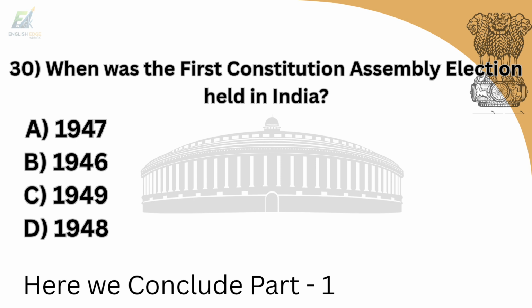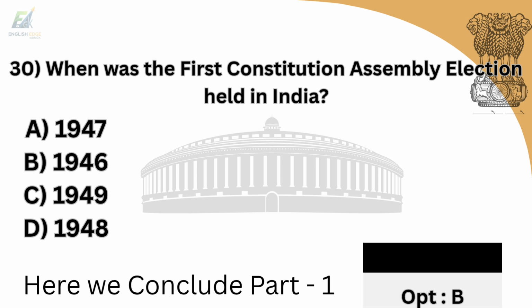30th question is, when was the first Constituent Assembly elections held in India? Option A is 1947. Option B is 1946. Option C is 1949. Option D is 1948. And answer is option B, 1946.